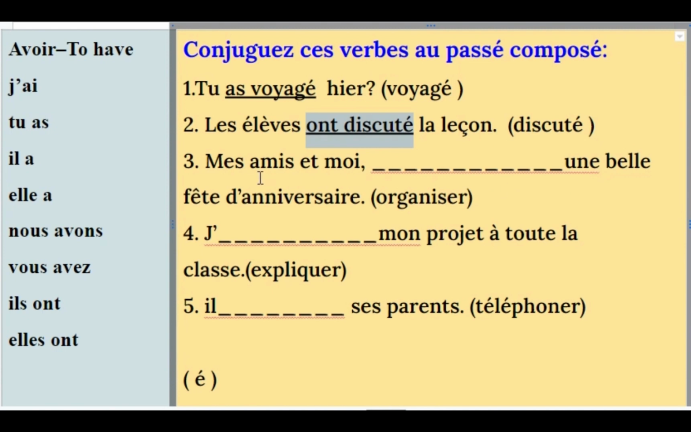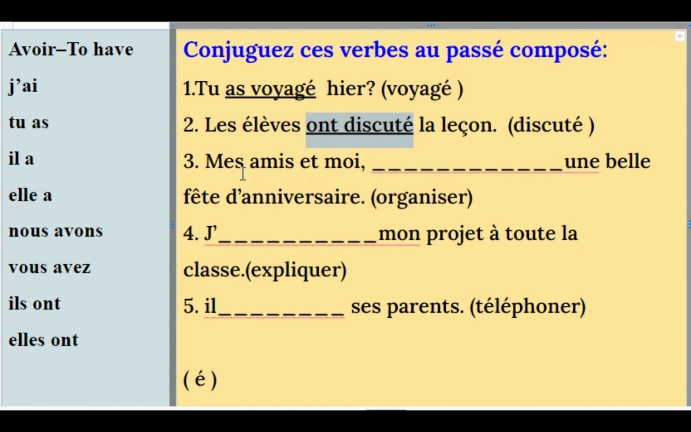The next one, the third one, is mes amis et moi, me and my friends, dash une belle fête d'anniversaire. We have in brackets organiser. That is to say, me and my friends, we have organized a beautiful birthday party, fête d'anniversaire. So, mes amis et moi, because of moi here, which is I, in addition to mes amis, it means we. So we should be looking at nous avons.